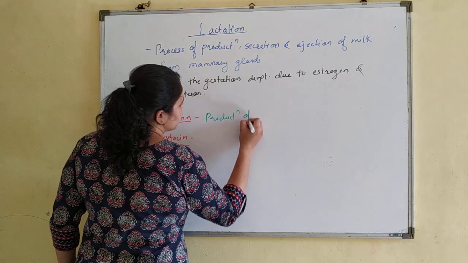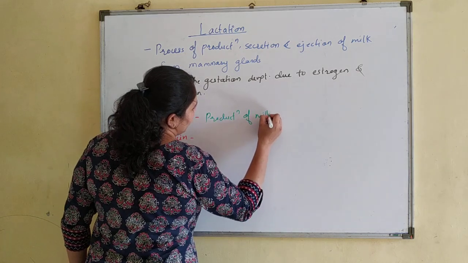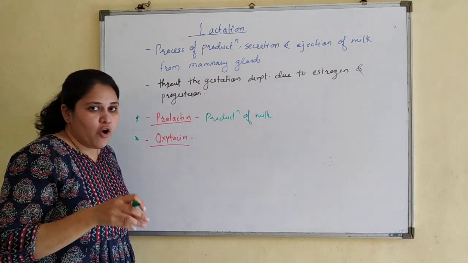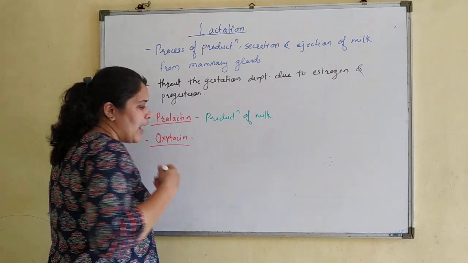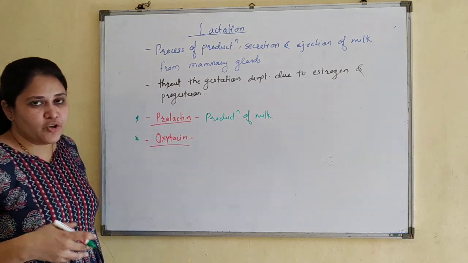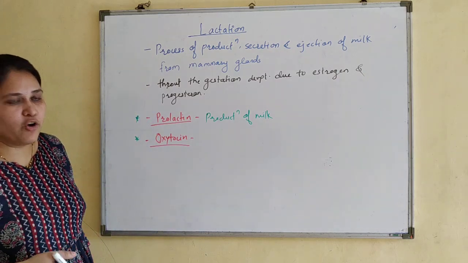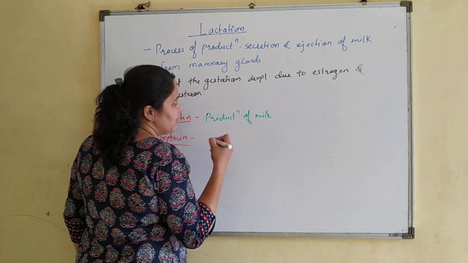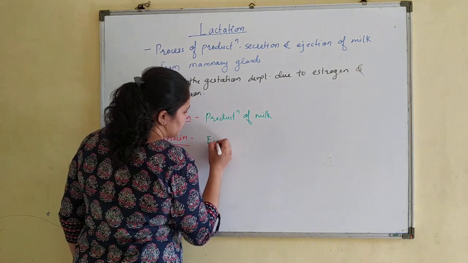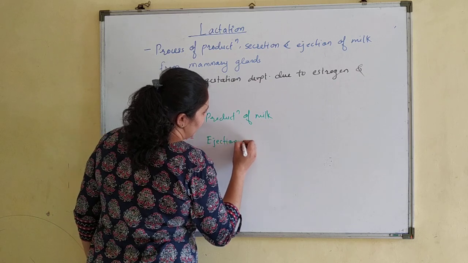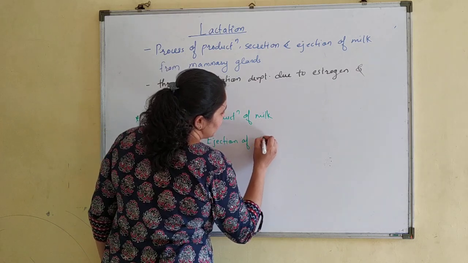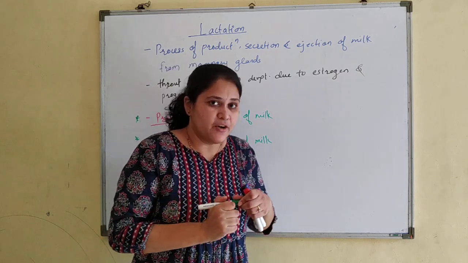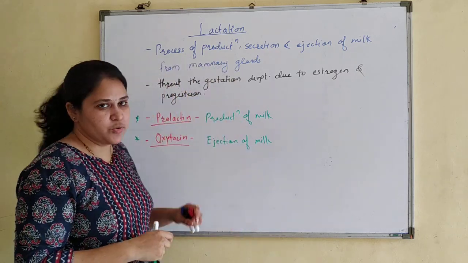Milk is produced in the alveoli of lobules, whereas after birth, due to secretion of oxytocin, the increased level of oxytocin helps in the release, that we can call ejection of milk. So release of milk from mammary glands is under control of the hormone oxytocin.